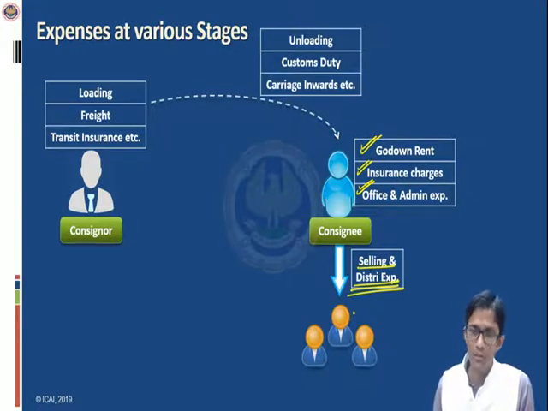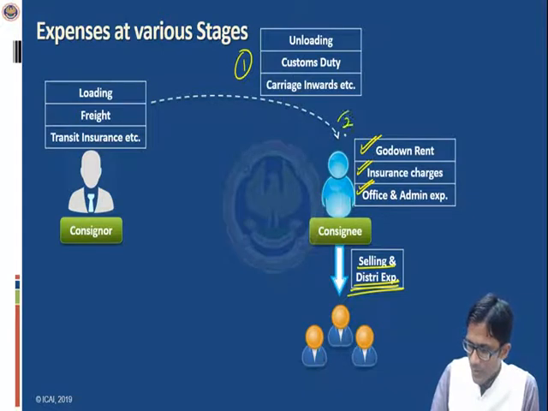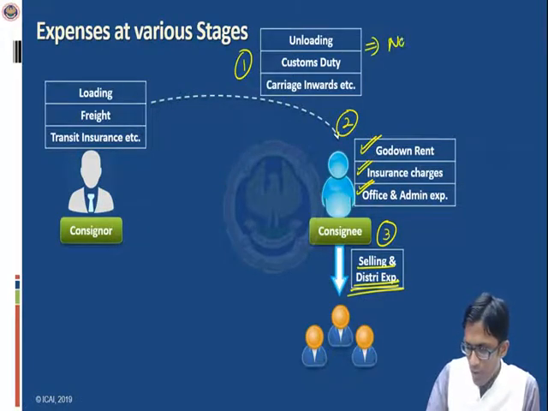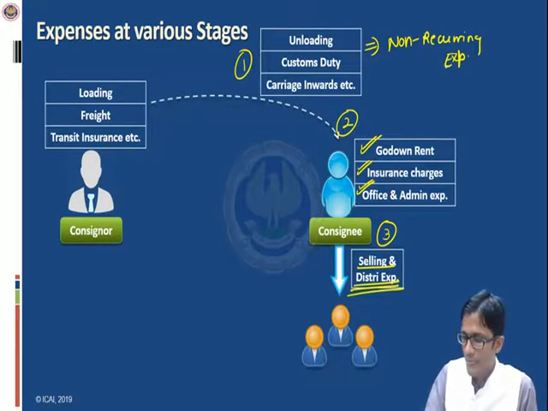Now, one thing we have to notice is that I have told you three categories of expenses from the consignee's point of view. As you can see here, three varieties of expenses. The first variety that I have told you can be called non-recurring expenses. Non-recurring expenses, because these expenses are incurred only once. Only when the goods are firstly received. Not again and again. These expenses are not incurred on a recurrent basis.